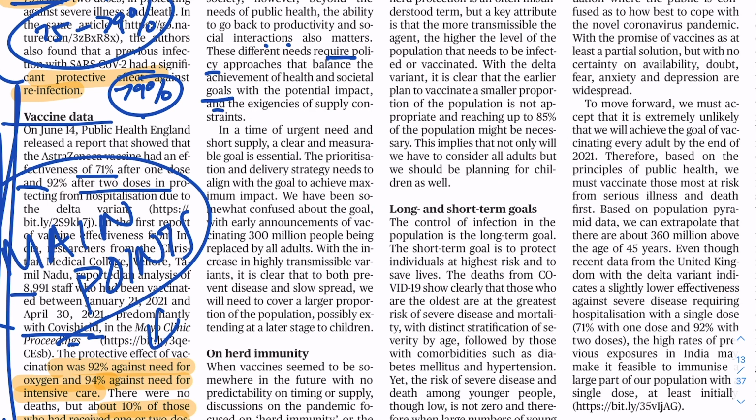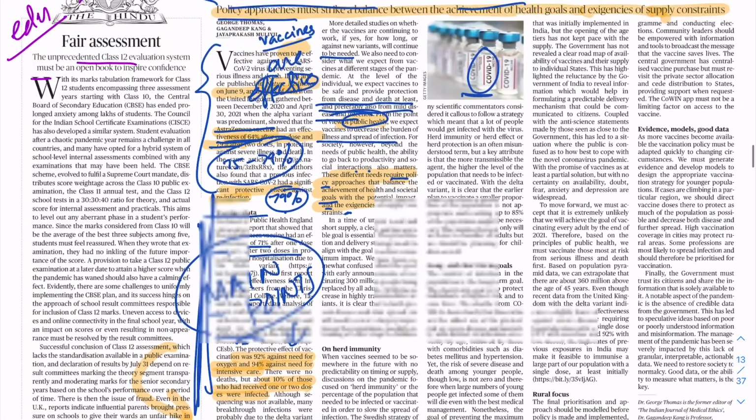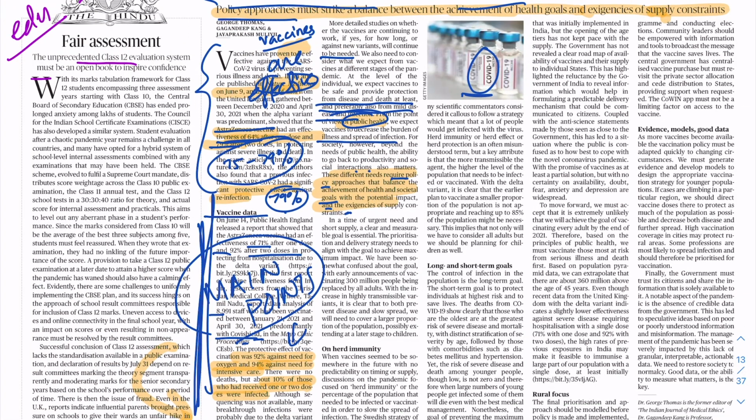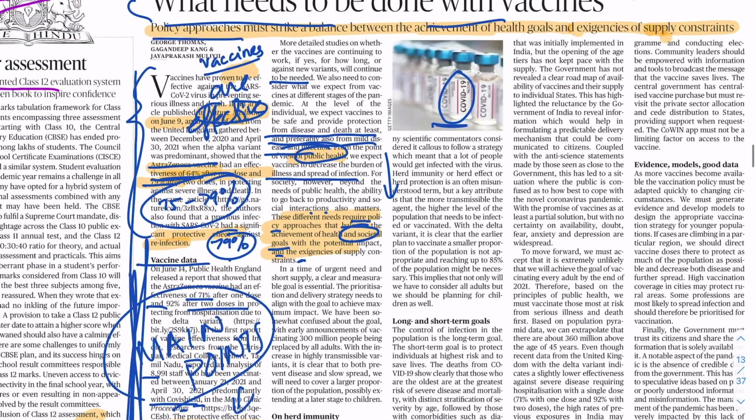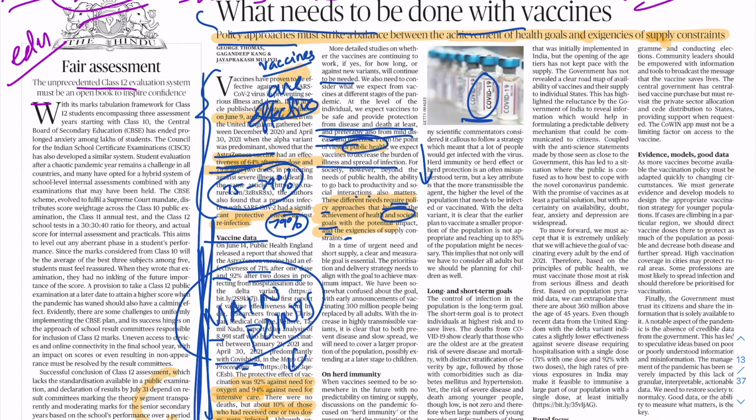exigencies of supply constraints. So basically what this article is coming to now is that apart from understanding the efficacy of the vaccine, which we have studied here, we also need to have different policy approaches in order to achieve the various health and societal goals that should come from vaccination. Okay, vaccination should not be only about giving vaccination to people, but also about what needs to be further done to achieve various health goals and then meet the supply constraints that are there.